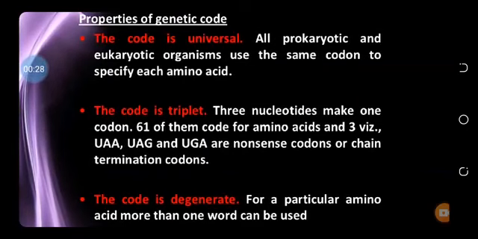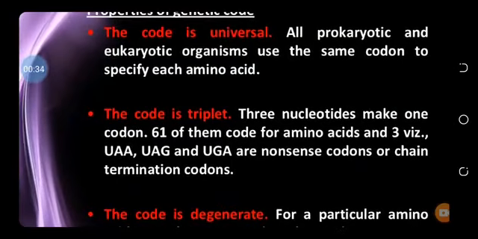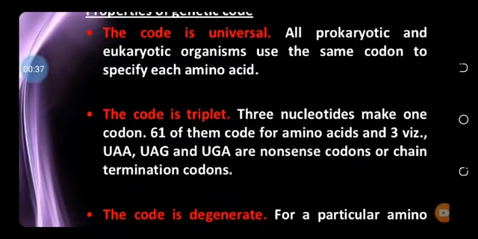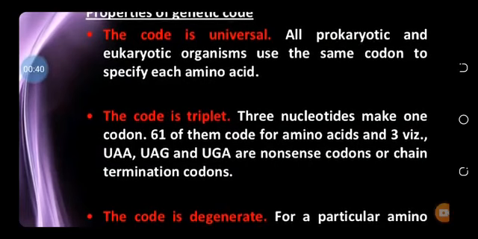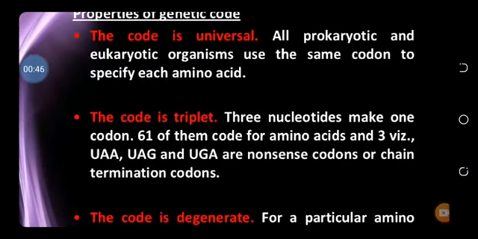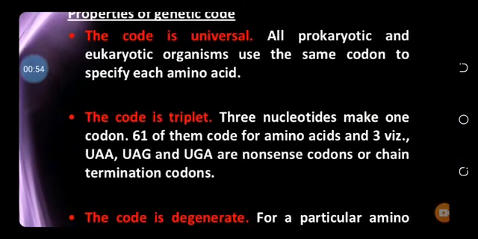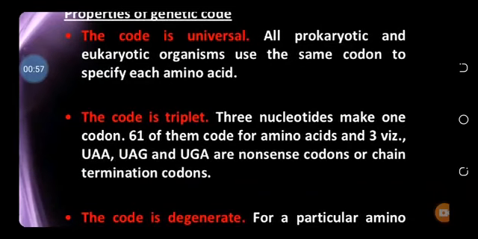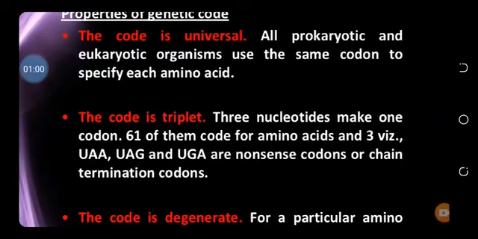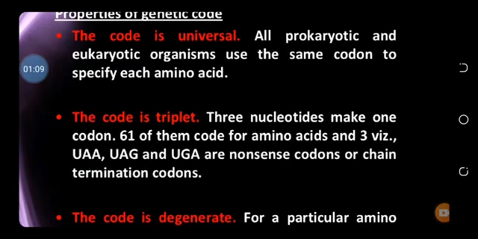So here are some properties of the genetic code. Number one is that the genetic code is universal. Universal means it is present in the prokaryotes and the eukaryotes, the same code. For example, AUG, which is the first code, also called the initiation code, is a code for an amino acid called methionine. So the code is the same in prokaryotes as well as in eukaryotes. The only difference is that in prokaryotes, AUG stands for formyl methionine, and in eukaryotes, it codes for